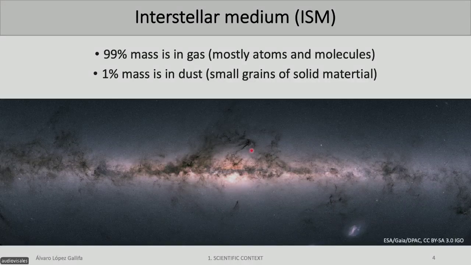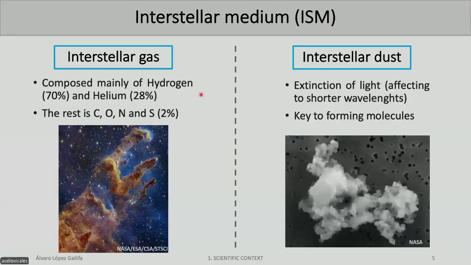Let's start with the scientific context. This thesis is going to be mainly about the interstellar medium. And what is the interstellar medium? The interstellar medium is all the ingredients which are in between the stars. It is mainly composed of gas and dust. Gas is 99% of the mass of the interstellar medium, and it's mainly composed of atoms and molecules. And then we have the dust, which is pretty important despite only being 1% in mass. The dust is composed of small grains of solid material.